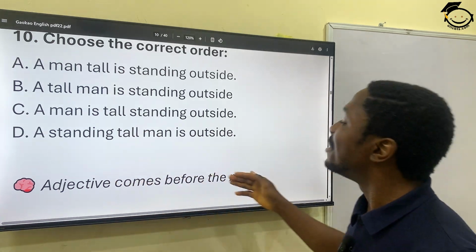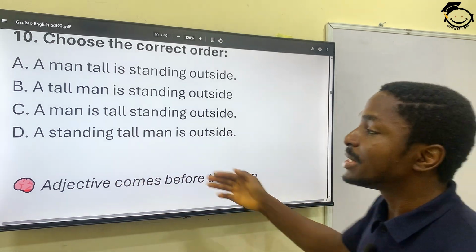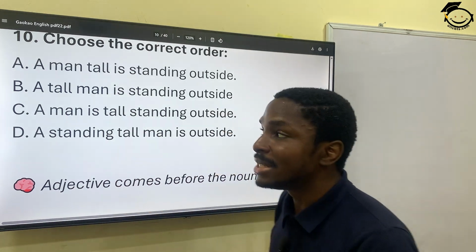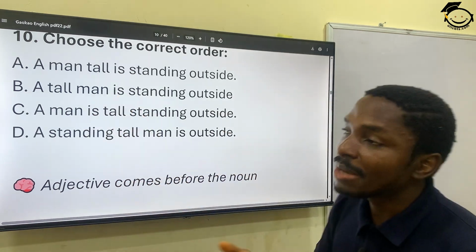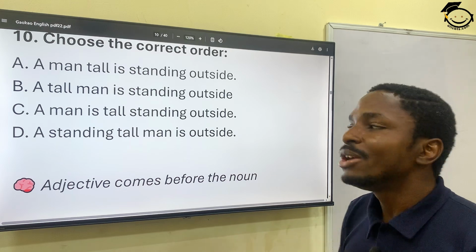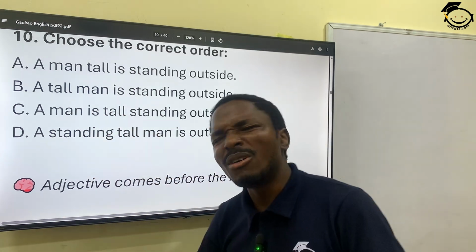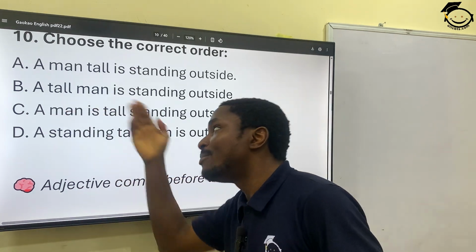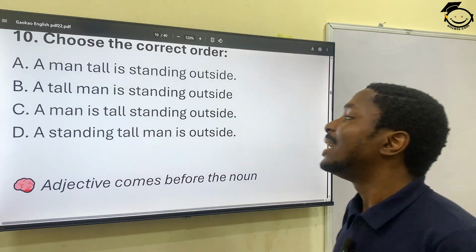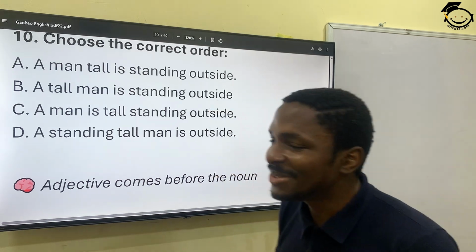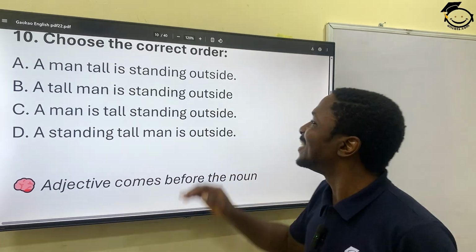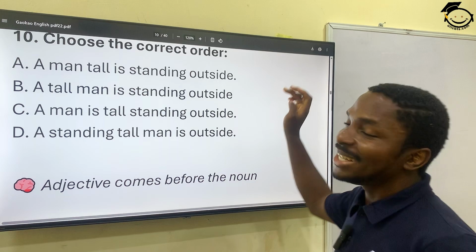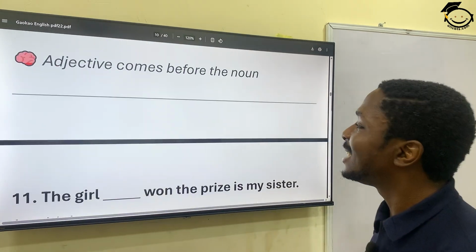Adjectives will often come before the noun. The word adjective describes the noun. What's the noun? The man. The adjective describes it, is tall or short, right? So an adjective will often, not all the time, but often come before the noun. So a tall man, not a man tall or a man that is tall. A tall man standing outside. So option B is your correct answer.